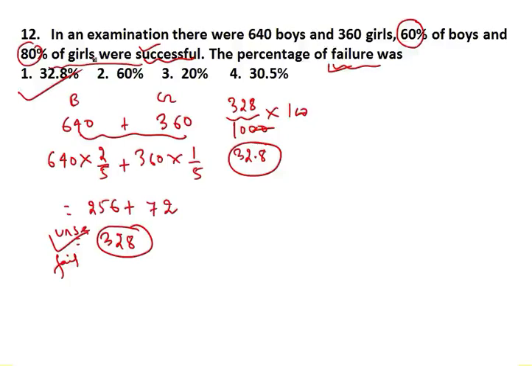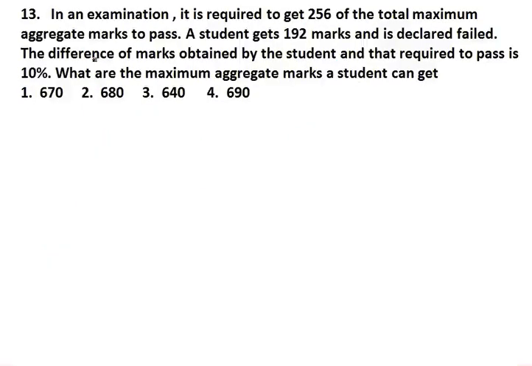Can we move ahead? Question number 13. In an examination, it is required to get 256 of the total maximum aggregate marks to pass. Now it is saying in percentage form that you need 256 to pass. This many marks you need to pass the examination, and a student gets 192 marks and he fails. 256 is needed to pass the examination, but the student got 192. Obviously then he is going to fail.